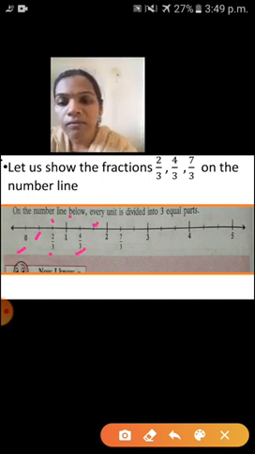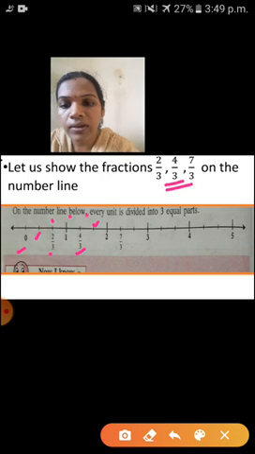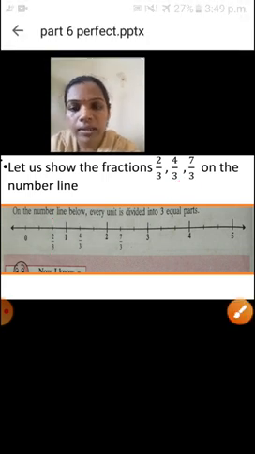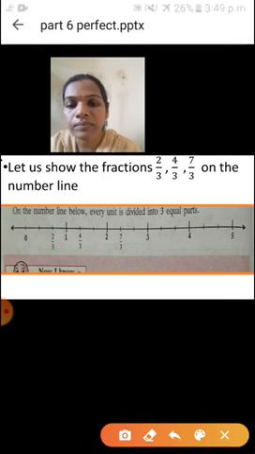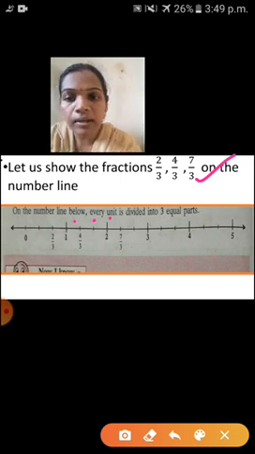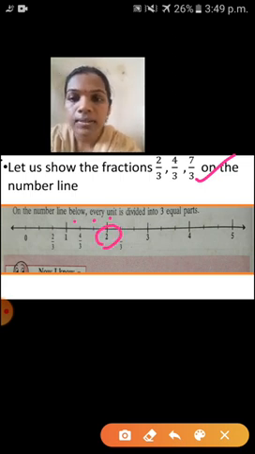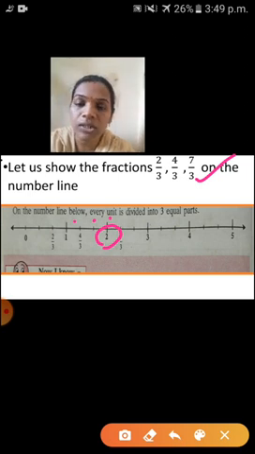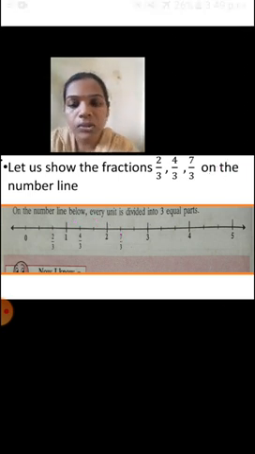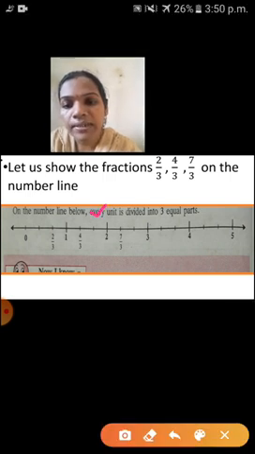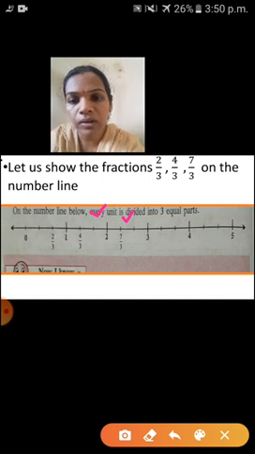And the next lines are 4 upon 3, 5 upon 3. So the next one you have to show is 4 upon 3. Understood why we are writing 4 upon 3 here? And the next one we have to show is 7 upon 3. So children, see here, this is 4 upon 3, 5 upon 3, 6 upon 3. Here 6 upon 3, 6 divided by 3, what is the answer? 2. Understood now children? So 6 upon 3 will come here, and the next line is 7 upon 3. So we write 7 upon 3 here.